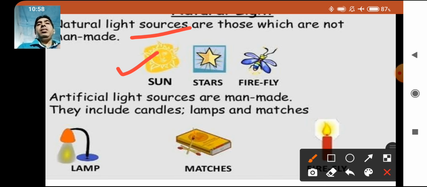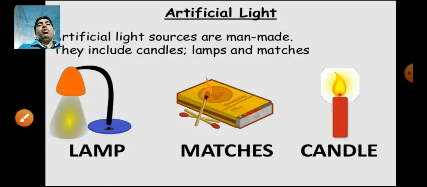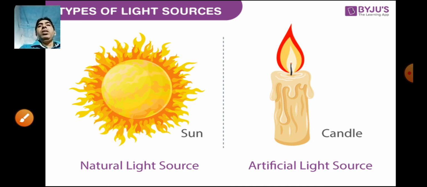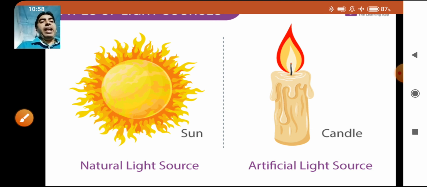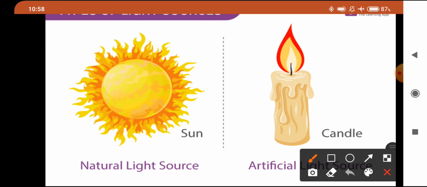Examples are the sun, stars, and fireflies. Some deep sea organisms are also natural sources. Now comes the second one, the artificial light source. We made it; it is human made. The sources of light which have been made by humans are called human made sources of light. Example, a burning candle. You can see the burning candles here.